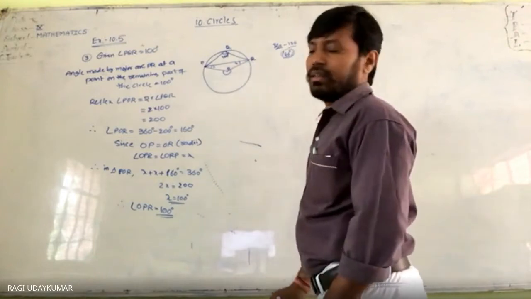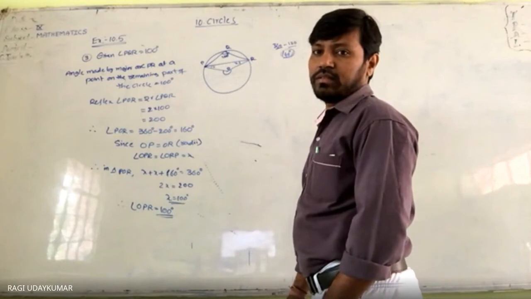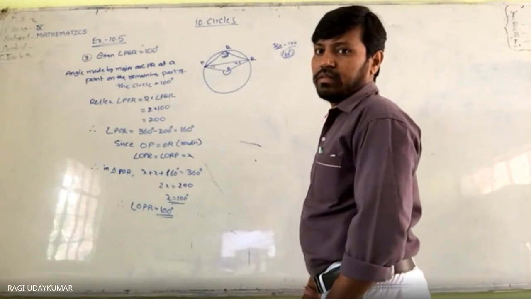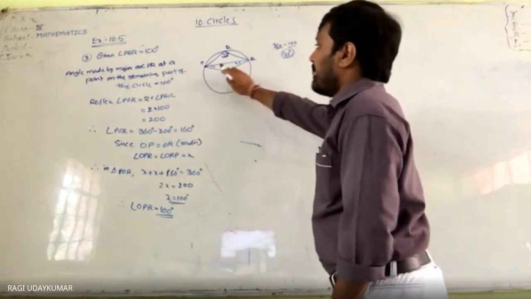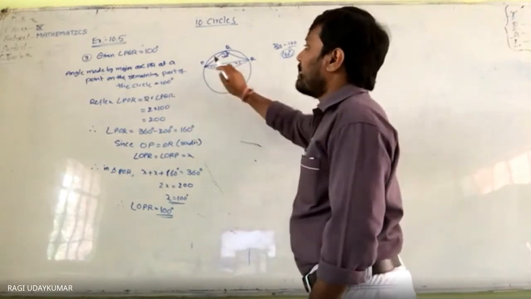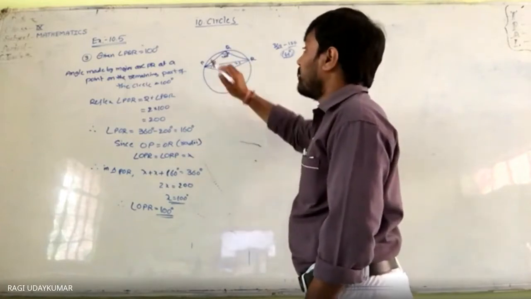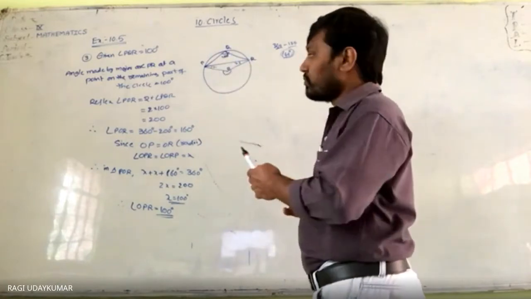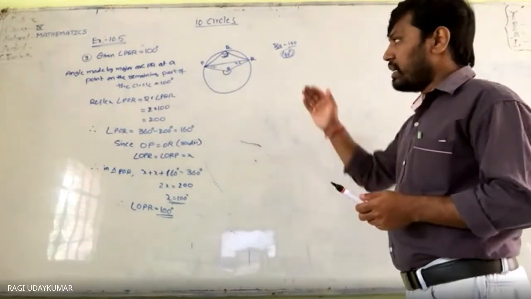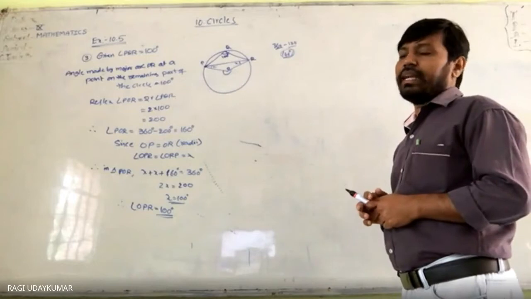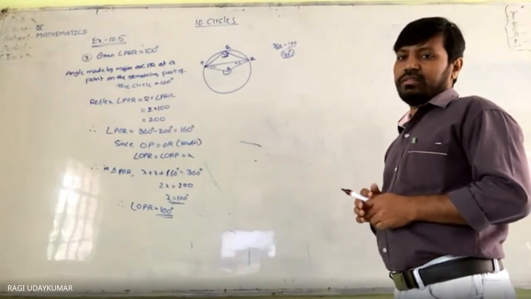Then the sum should be equal to 180, so this will be 20 degrees. So if this is 110 degrees, then this is 20 degrees. Is it understood? In this situation, is it right? Whatever I did, is there any mistake? Try to identify.